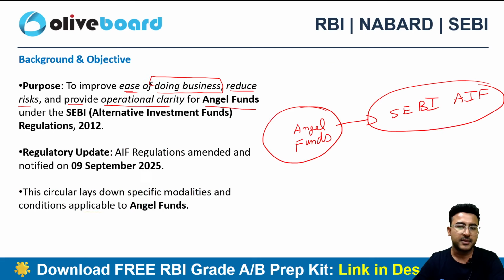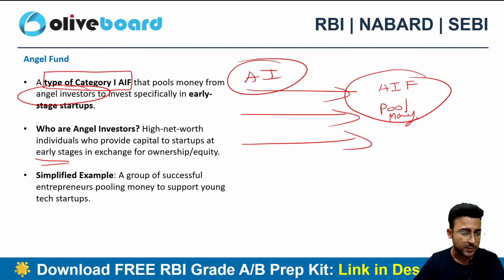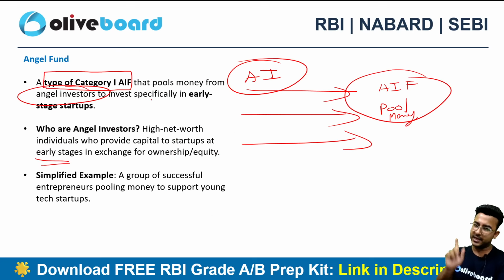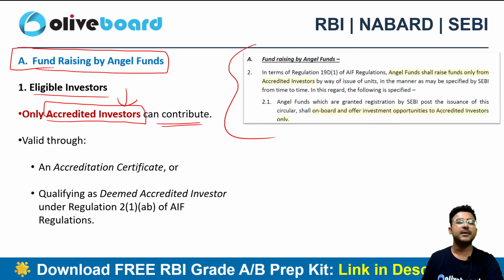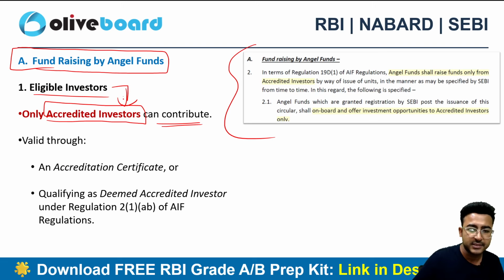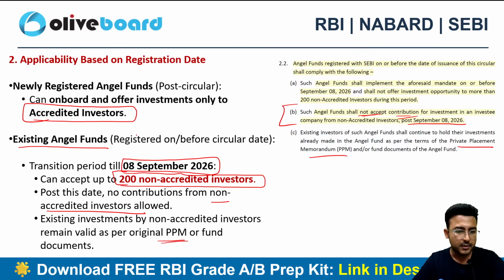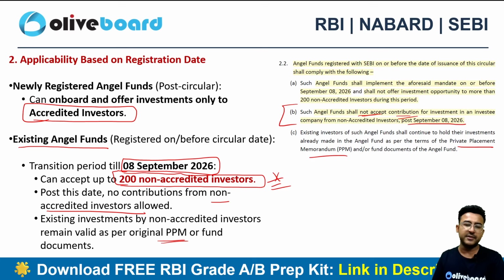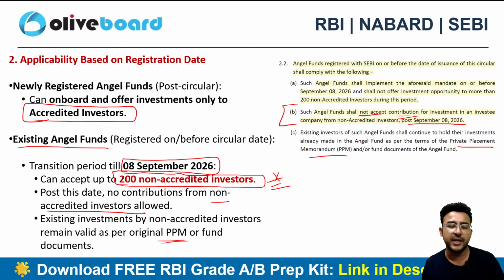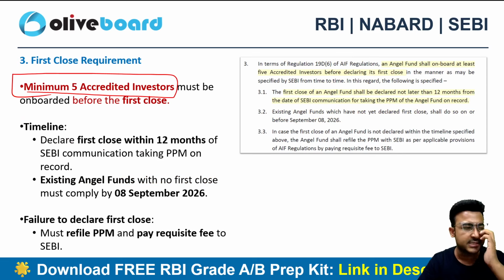For those who are thinking what can be important in this particular circular: first thing, angel funds are part of category 1 AIF, the very first thing, right? Then you need to know the meaning of what an accredited investor is all about. You need to know that only AI investors are now eligible investors in this particular category, right? Then the number of investors limit, right? 200 non-accredited investors can be there for the existing angel funds. If you are a newly established angel fund, then no need to take from the non-AI investors, take only from the AI investors, right? So these dates and these numbers can be very, very important for your upcoming RBI Grade B examination,